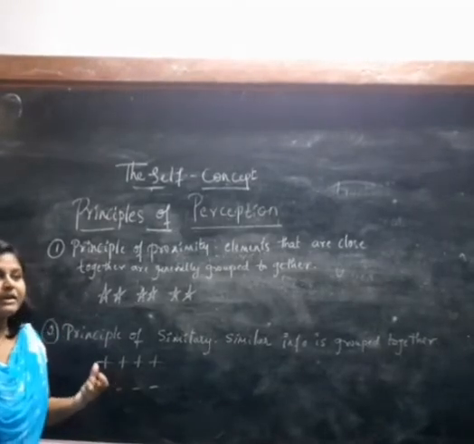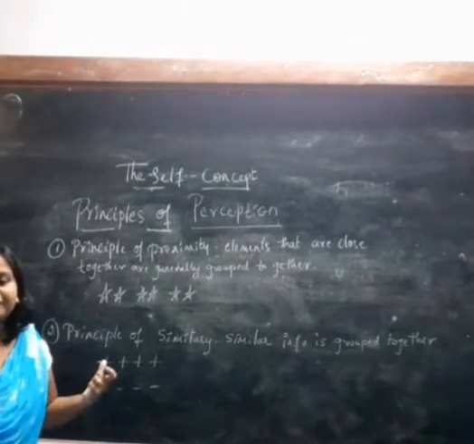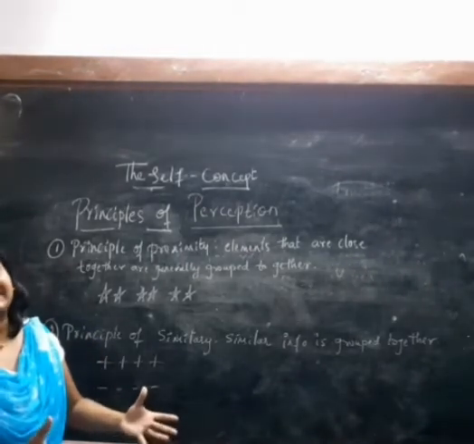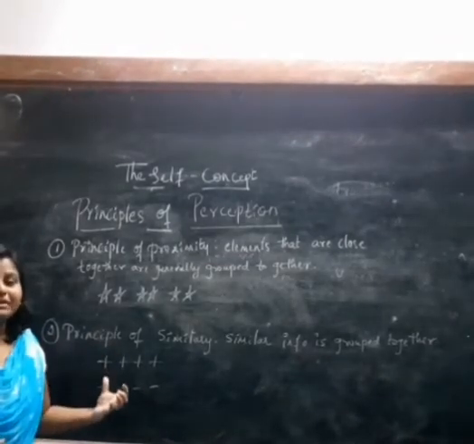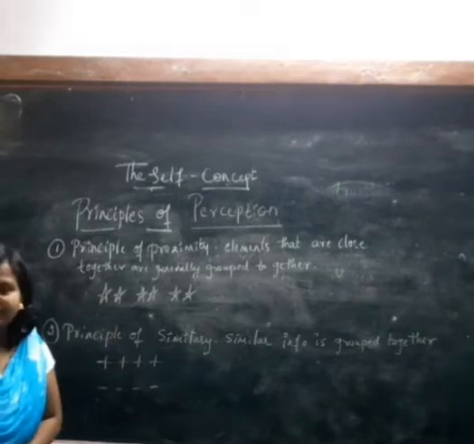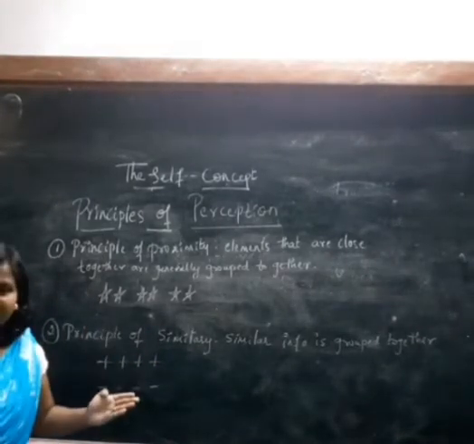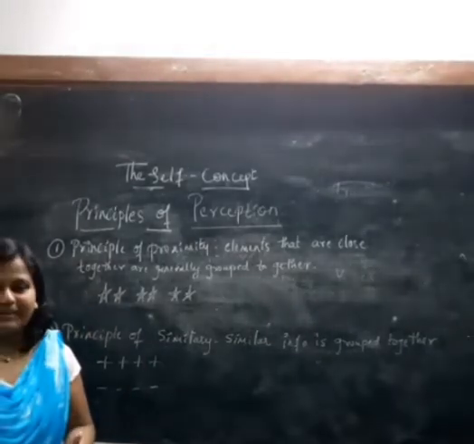For example, people who have the quality of singing are categorized as singers. So their appearance is as a singer, right? The people who are tall are categorized as tall people. The people who have curly hair, the people who have straight hair are categorized based on their appearances, right?